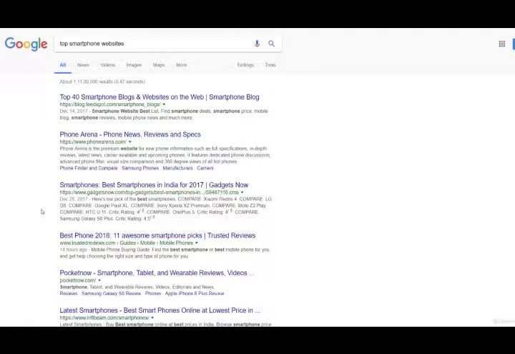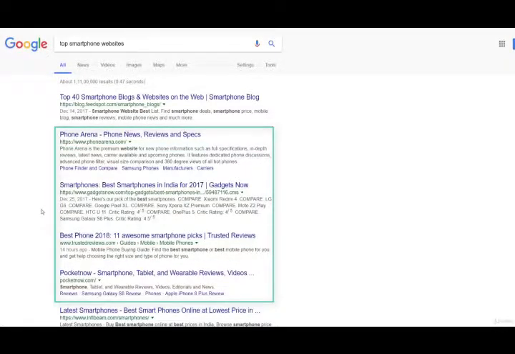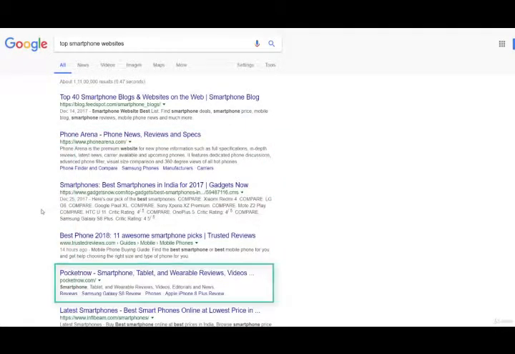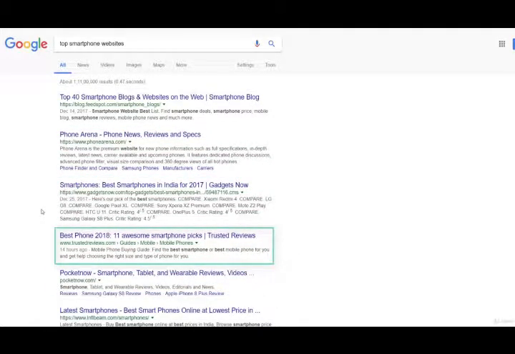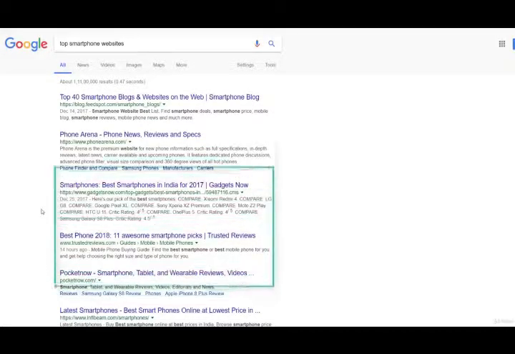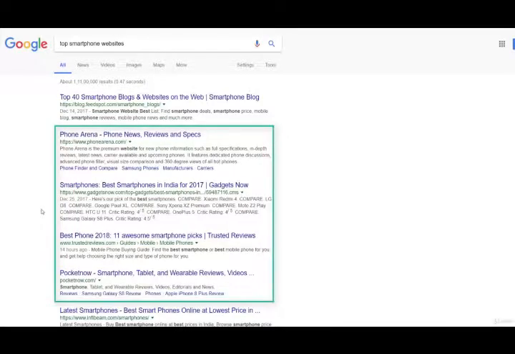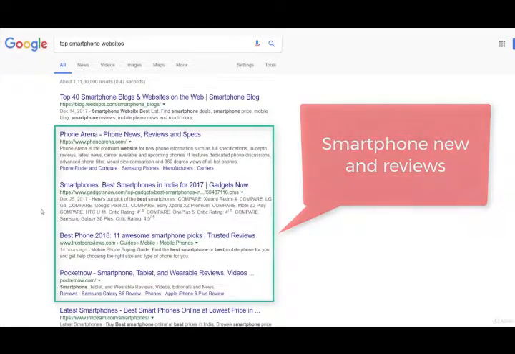Let me move on to the next search results. Phone Arena, Gadgets Now, Trusted Reviews, and Pocket Now. I know these websites very well as I often read them. Pocket Now is a famous website for Android, iOS, Windows, BlackBerry mobiles, reviews, news, etc. The same goes for Phone Arena too. Trusted Reviews publishes reviews for many electronic items, including smartphones. Let's assume that I know only these websites in this niche, that is smartphone news and reviews.